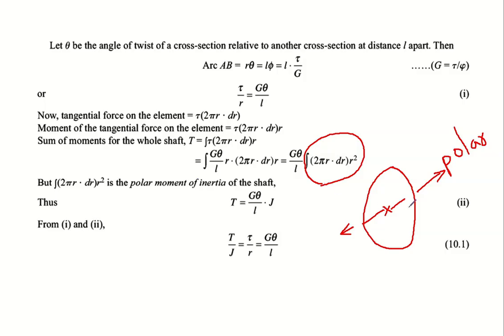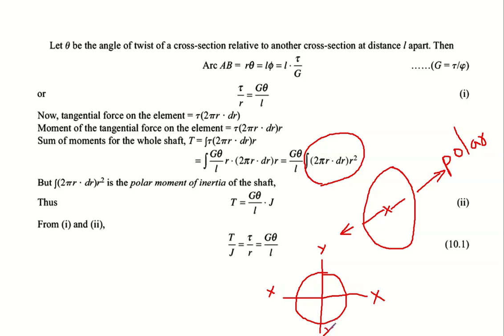In mechanics you would have studied it like this: this is a circular cross section, and the moment of inertia about this axis may be called IXX. Moment of inertia about this axis may be called IYY.